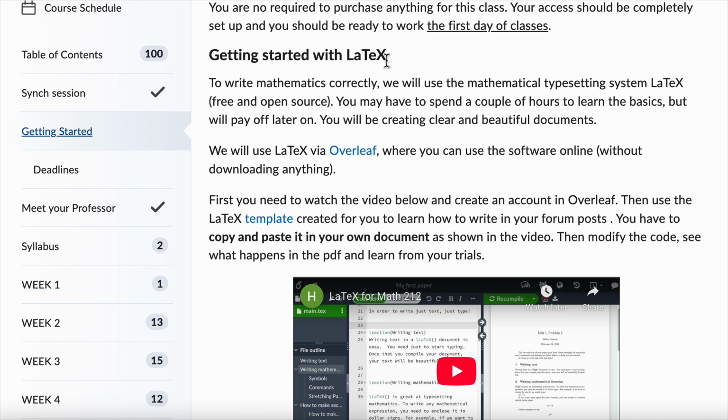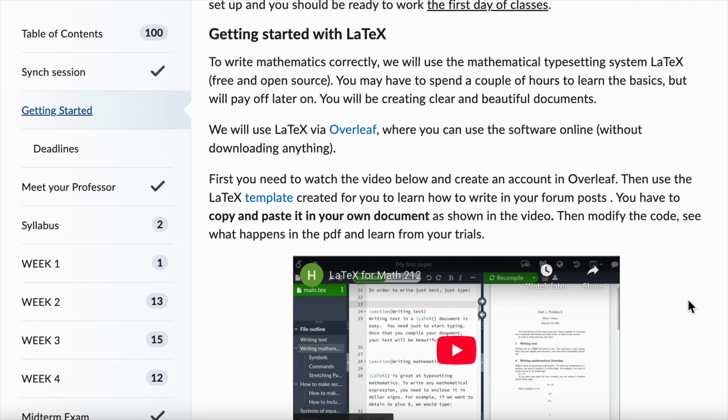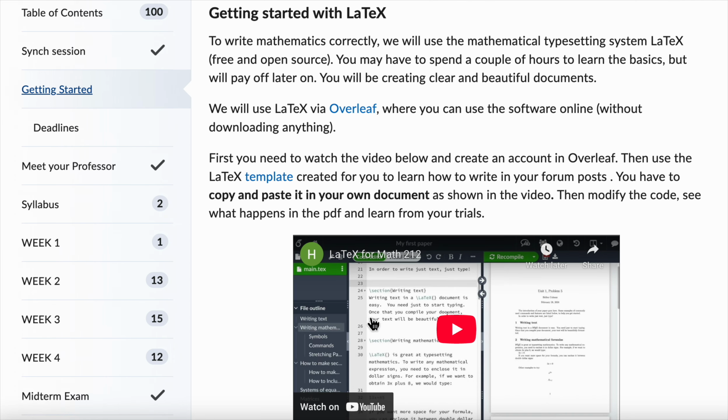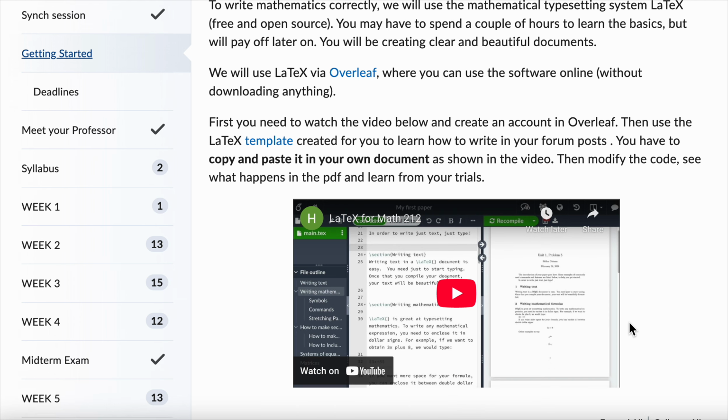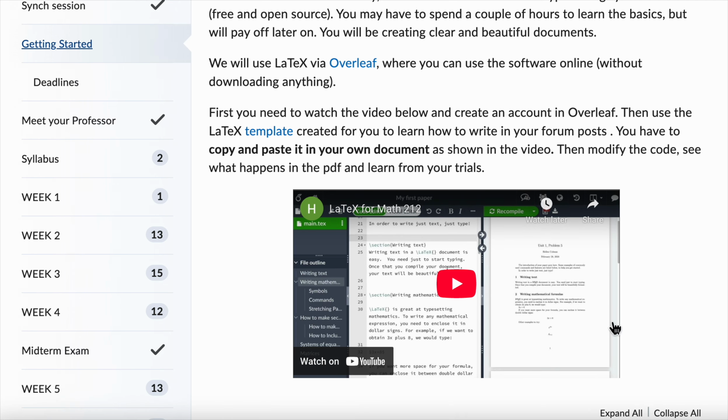The LaTeX software is what we are going to be using in this class in order to typeset mathematics. So when you have to post your forum, this has to be written in LaTeX. This is the first thing that you are going to be watching to learn how to write in LaTeX. For that, you have a template that will be very easy for you to just start working on your first document in LaTeX.